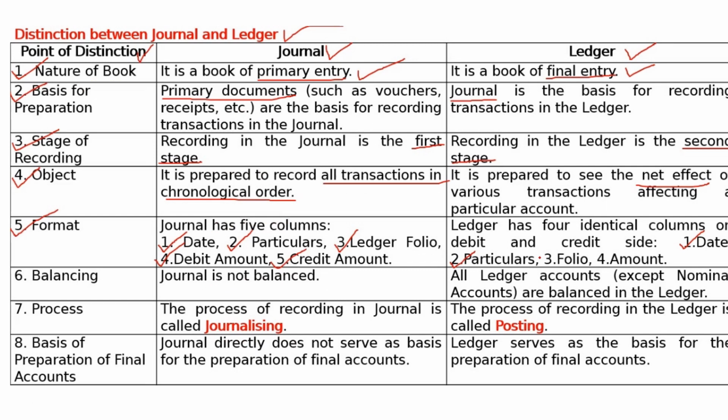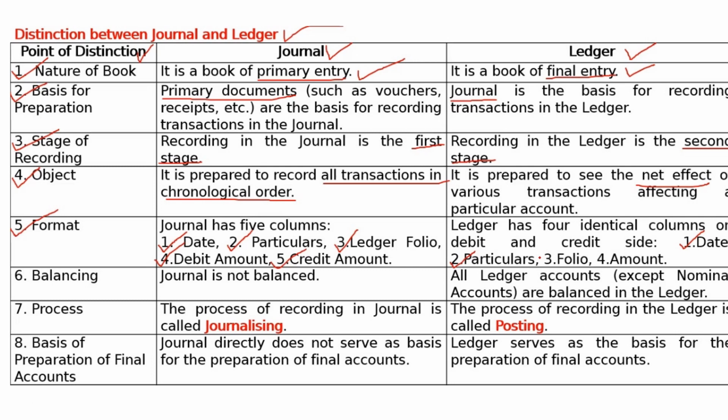Okay. Now this last thing is a very important question which can come in exams, regarding the journal and the ledger. It's a very good question. The journal is the book of primary entry. Obviously the very first recording is done in the journal, and the last entry is done in the ledger, because here the segregation is done. Primary documents like vouchers, bills and receipts are the basis of recording transactions in the journal, and the journal is the basis of recording transactions in the ledger, because the transactions are recorded from the journal to the ledger.